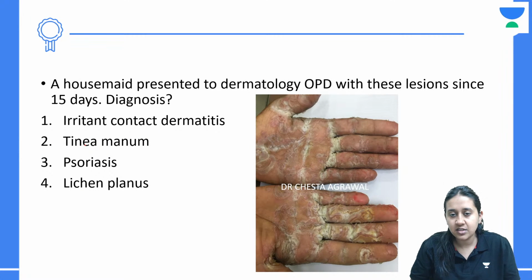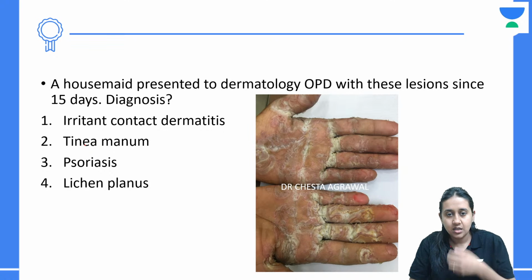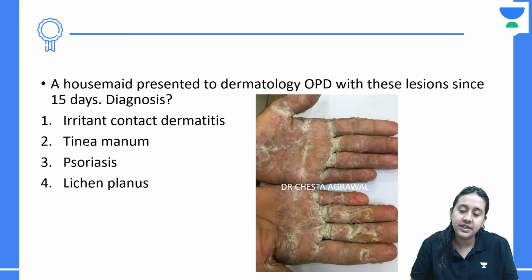A housemaid presented to dermatology OPD with these lesions since 15 days. What can be the diagnosis?